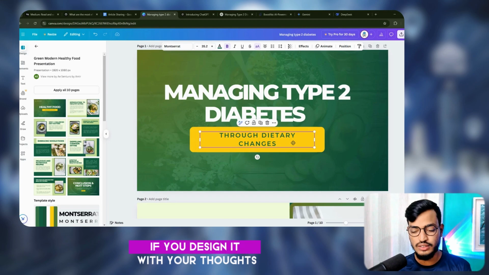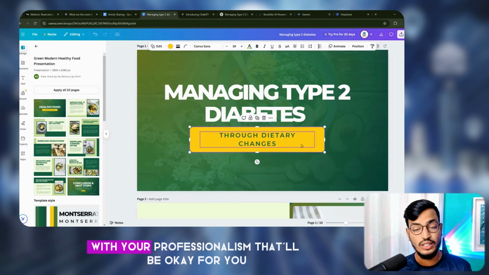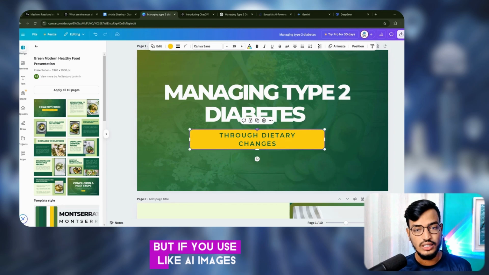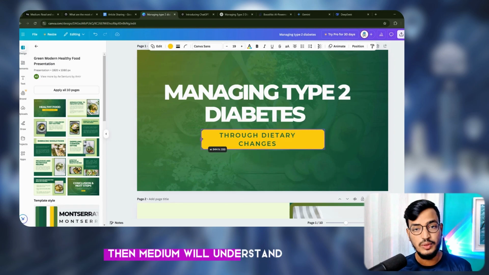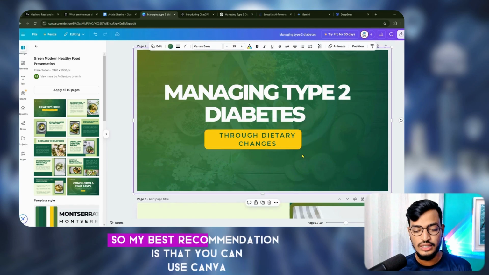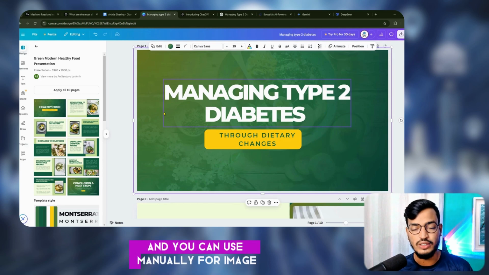If you design it with your thoughts, with your professionalism, that will be okay for you. But if you use AI images, then Medium will understand you are using AI to generate your images. So my best recommendation is that you can use Canva and create the image manually.